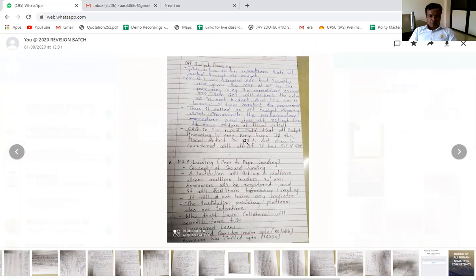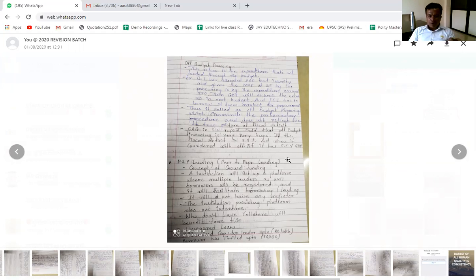The CAG in its report said that off-budget financing is very, very huge. The fiscal deficit is 3.3%, but when considered with off-budget, it is 5.5% of the GDP. So because of this off-budget financing, the fiscal deficit of the government may increase. That is what is mentioned here.